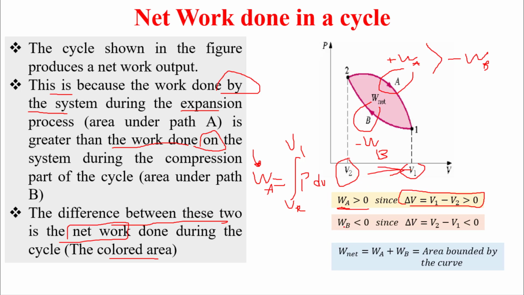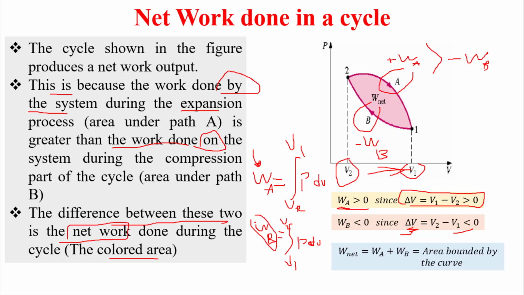The other one is negative. Why? Because delta V is negative. Delta V is equal to the integration from the start point, which is V1, to V2, of P dV. And V1 is greater than V2, so this will give us negative.